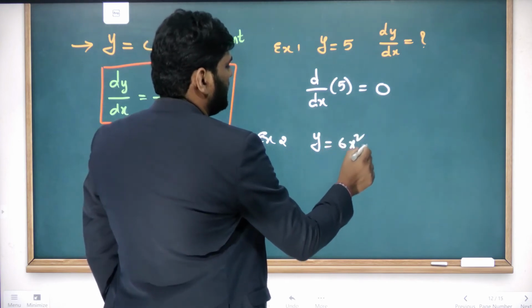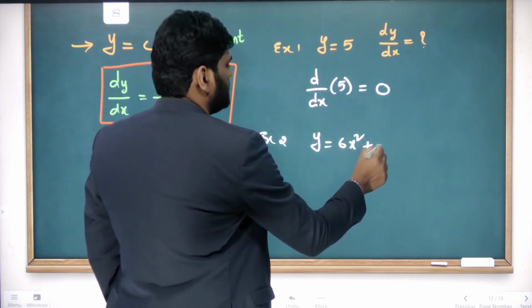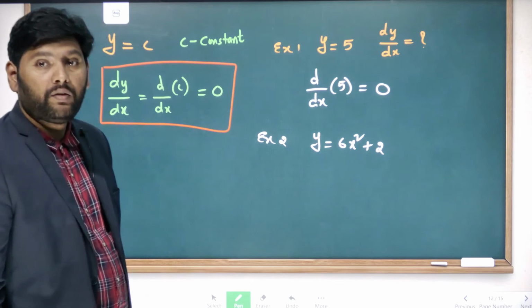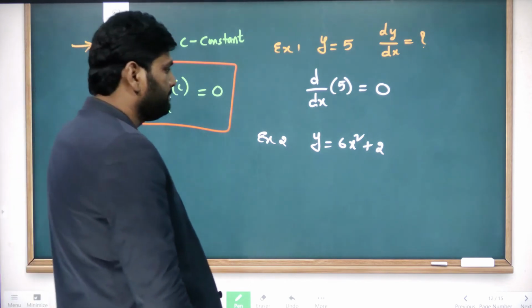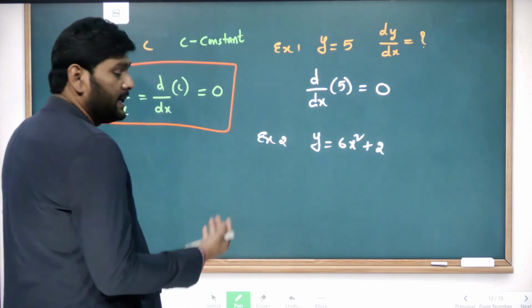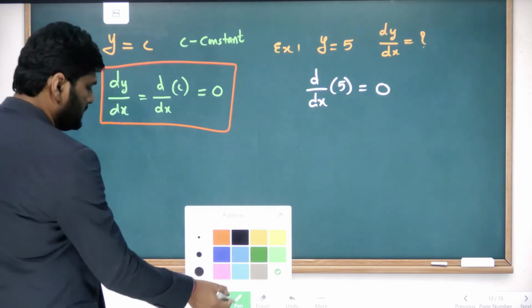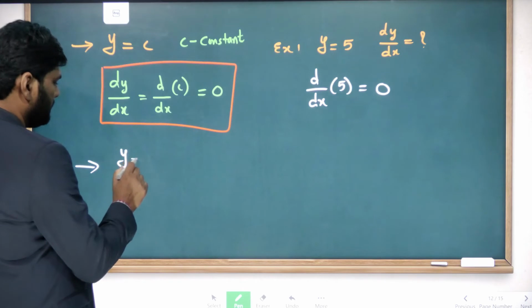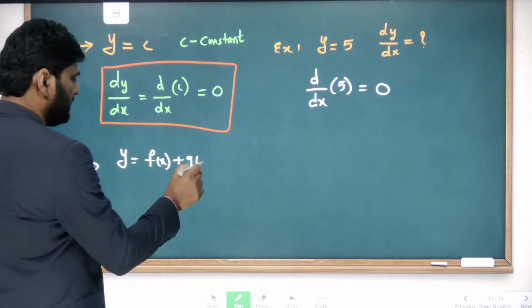y is equal to 6x square plus 2. This is your function. Based on this I did not give the formula, right? So now I'll give you the formula. Look at here, write down the formula. For example, y is equal to f of x plus g of x.